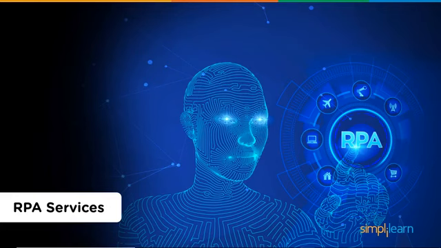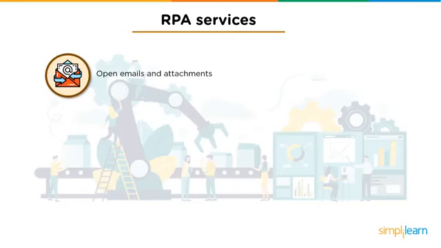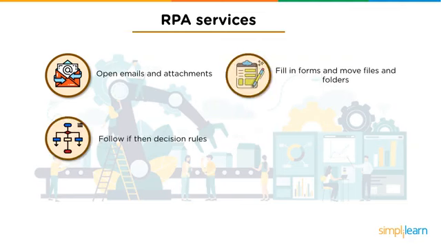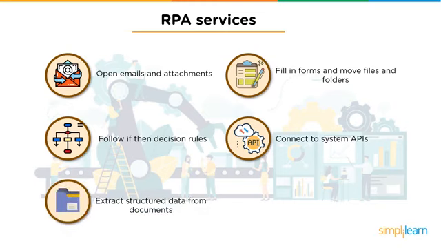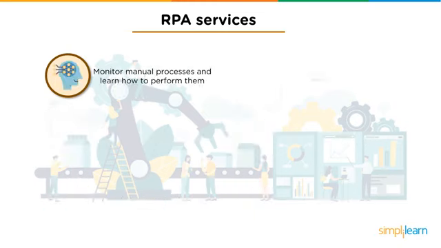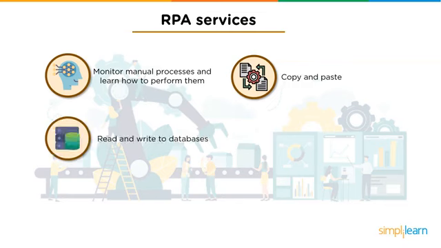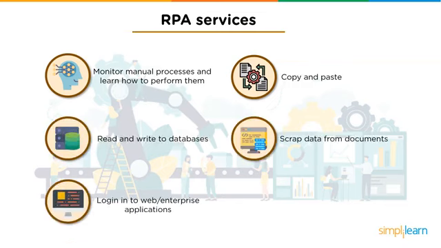Now, these RPA services generally include common business processes like opening emails and attachments, filling in forms and moving folders, follow if-then rules, connect to system APIs, extract structured data from documents, make complex calculations, monitor manual processes and learn how to perform them, for example machine learning, copy and paste, read and write to databases, scrape data from documents, log into web or enterprise applications, and so on.